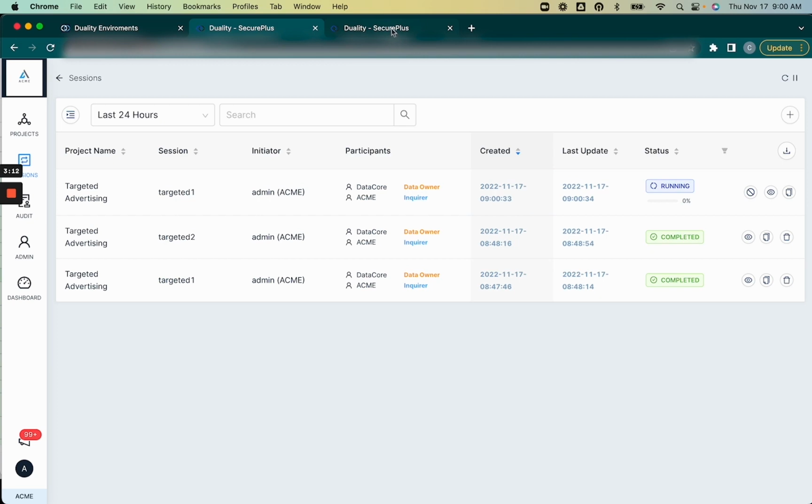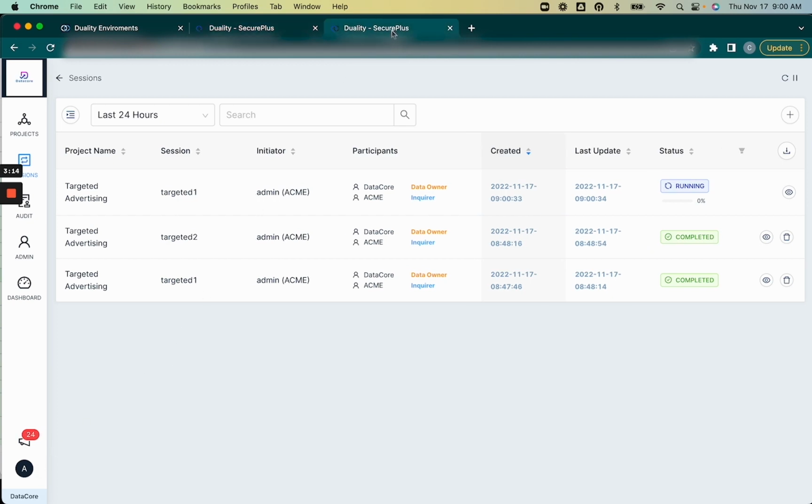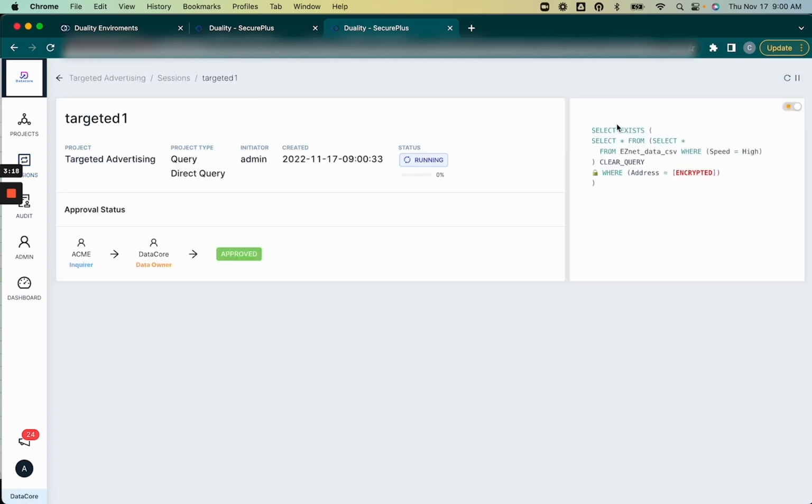If I switch from Acme to Datacore, the third-party provider, and take a look at the query, I can see that Acme is asking me a question about high-speed internet. However, the customer PII, that address that must remain encrypted at all times, I have no access to. This allows the bank to ask very detailed questions that include PII.